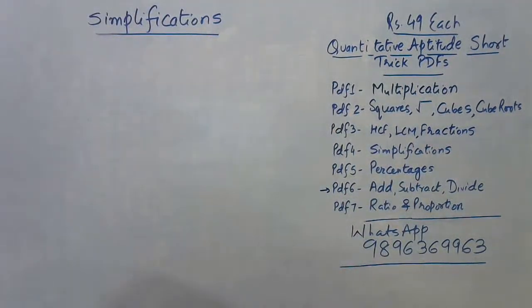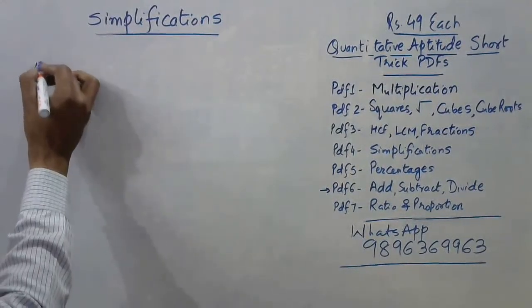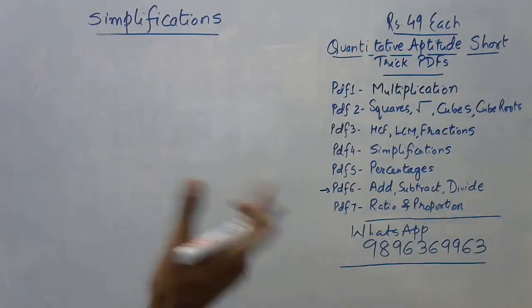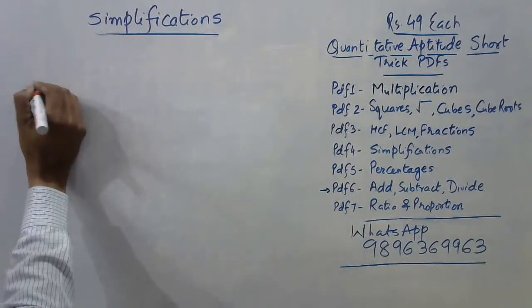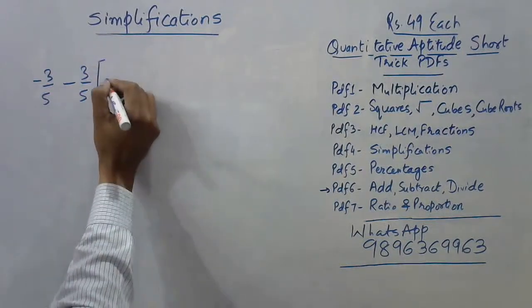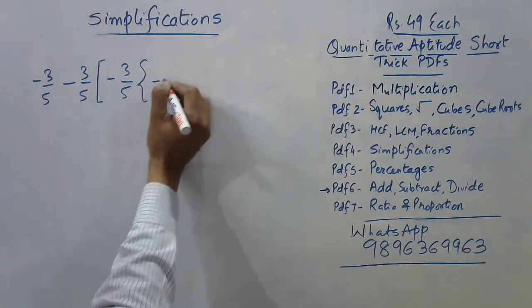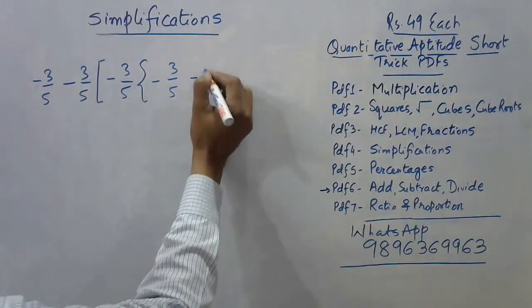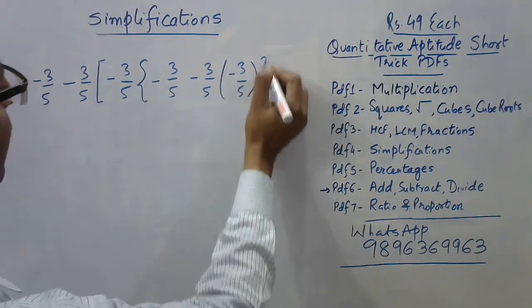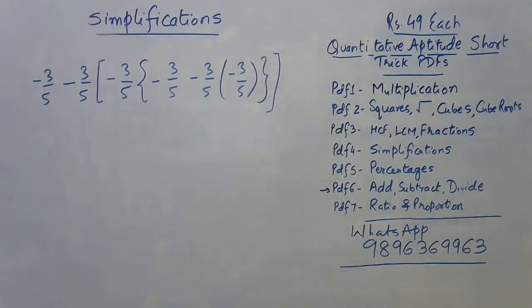Now I need to stick to this particular type of question because all of you are getting it wrong. So this is the fourth question for today, and I need to test now whether you can give this correctly. So I'm changing the quantity: minus 3 by 5, minus 3 by 5, minus 3 by 5, minus 3 by 5, minus 3 by 5, and in the bracket minus 3 by 5. Okay, slight change, friends. Please be careful here. I have changed the question a little bit, so all of you need to be careful here.